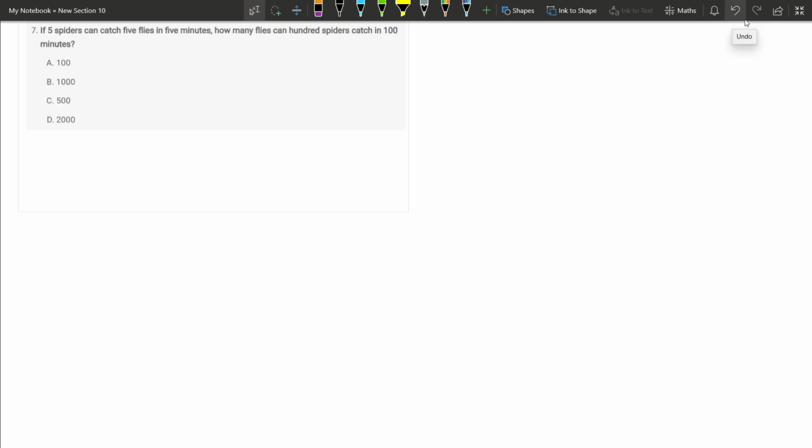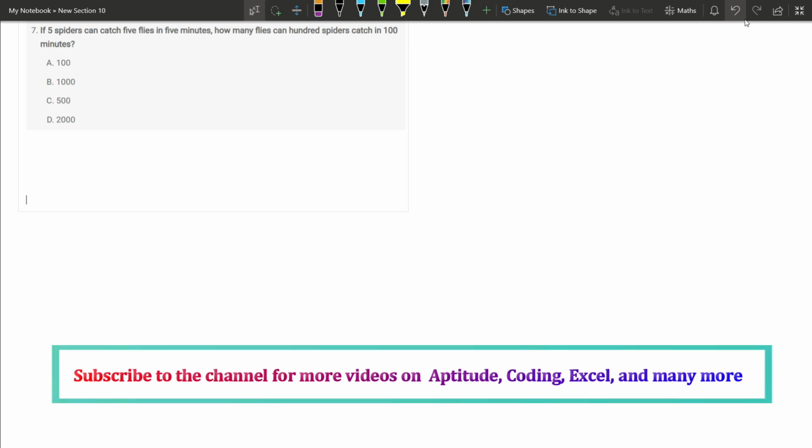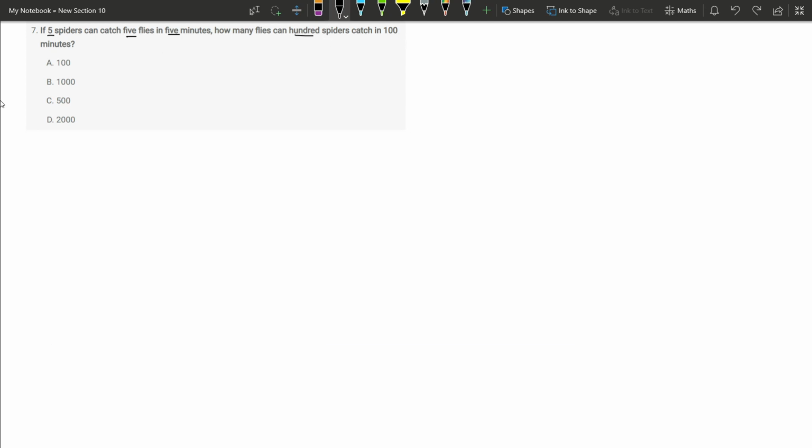Coming to our next question. This is again a slightly tricky question. If 5 spiders can catch 5 flies in 5 minutes, how many flies can 100 spiders catch in 100 minutes? So we think 5 spiders, 5 flies, 5 minutes, therefore 100 spiders, 100 minutes and 100 flies. So that is our usual assumption, which is again wrong. Here you have to understand, all the spiders will not go and catch all these flies together, right? Each spider is catching a different fly.